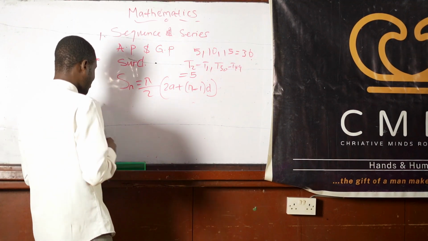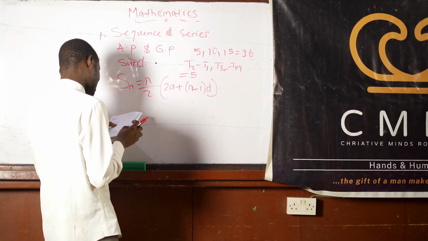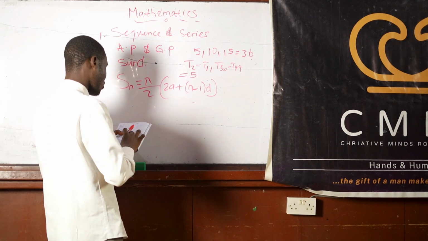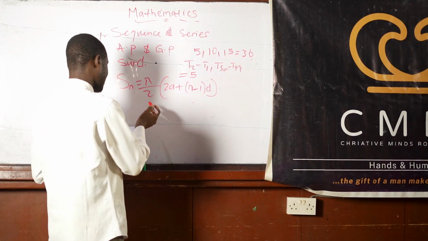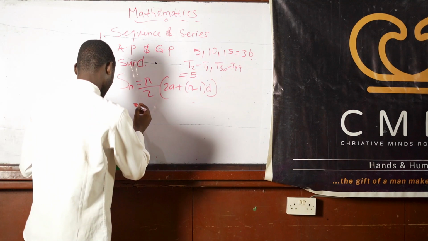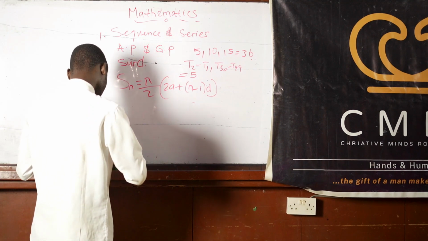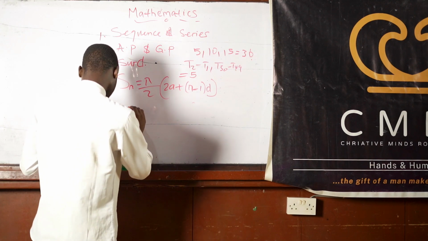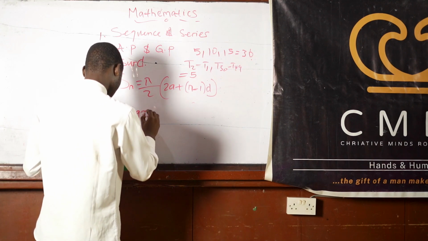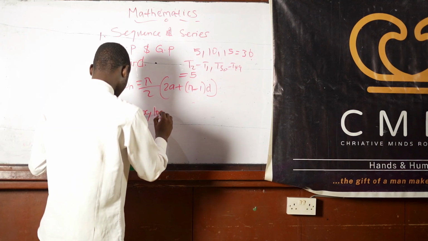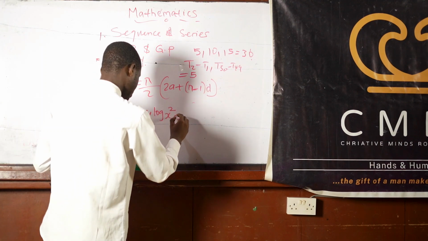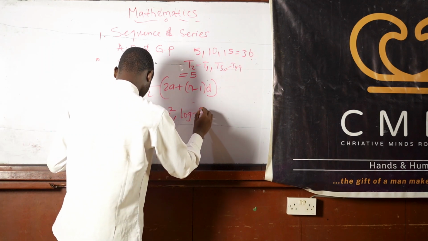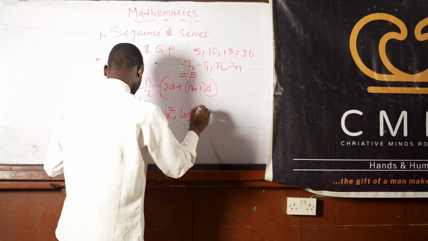So going to the question that we have here, it's the one that involves logarithm. The question says that the sum of the first 8 terms, where we have log x, log x squared, and log x cubed.